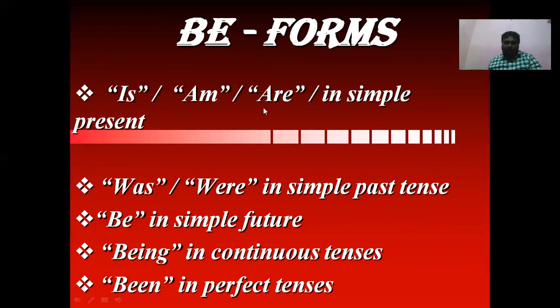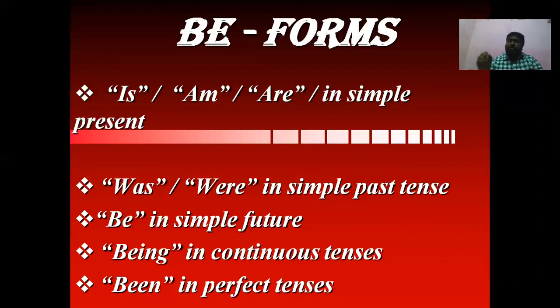Is, am, are. If the active voice is in simple present, in passive voice we have to use is, am, are. Based on the subject of the passive voice we use is, am, or are.